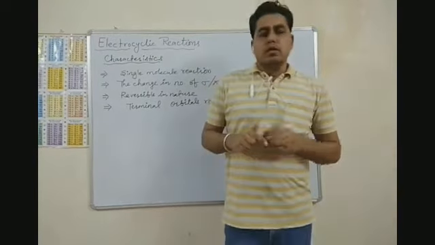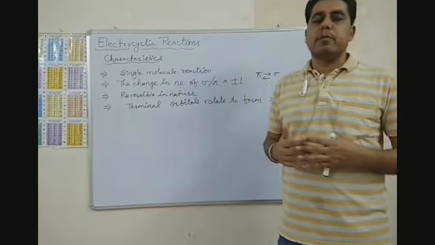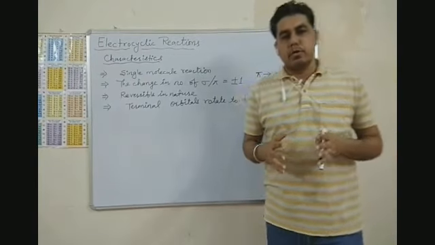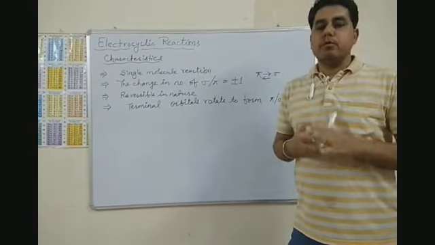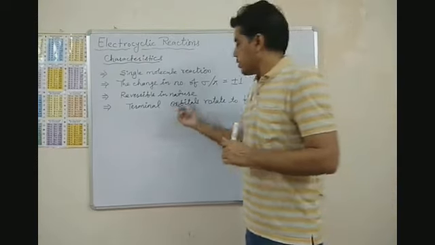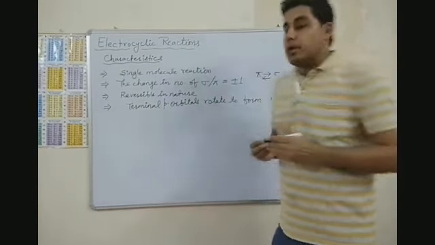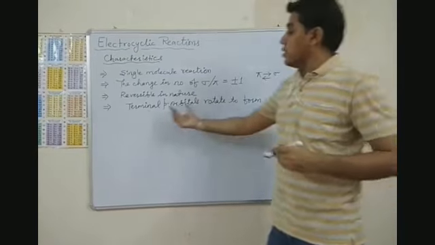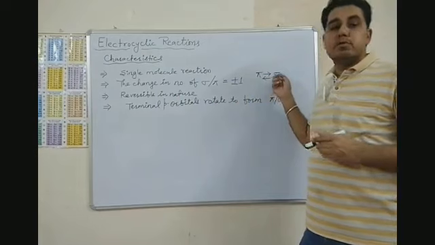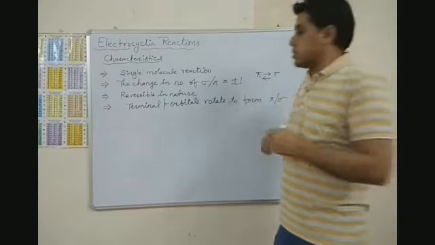Means the process of making or breaking of a sigma bond is performed by terminal p orbitals, right? So the main role in the formation of this sigma bond is of the terminal p orbitals.